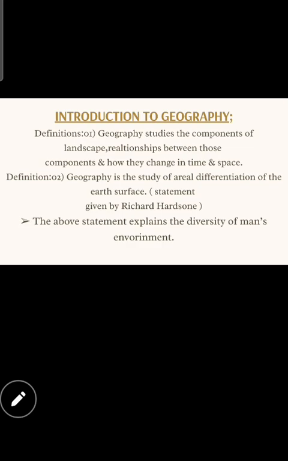So as an introduction, we can understand, children, that geography studies the components, the different types of areas of landscape, and the interaction between the diversity of plants, animals and nature. And we can see how they change in time and space.